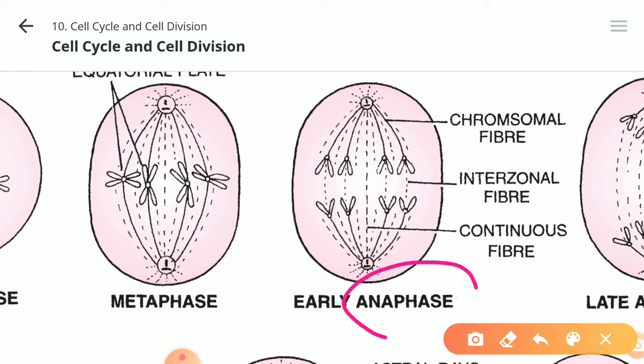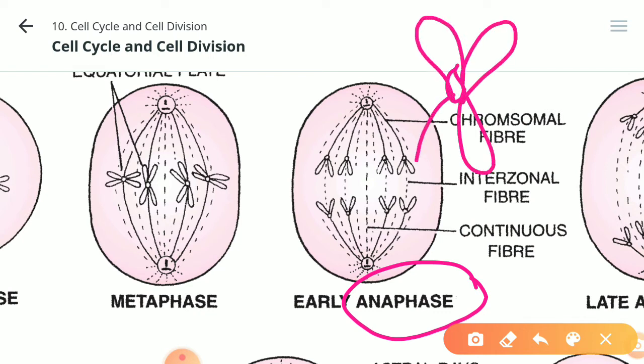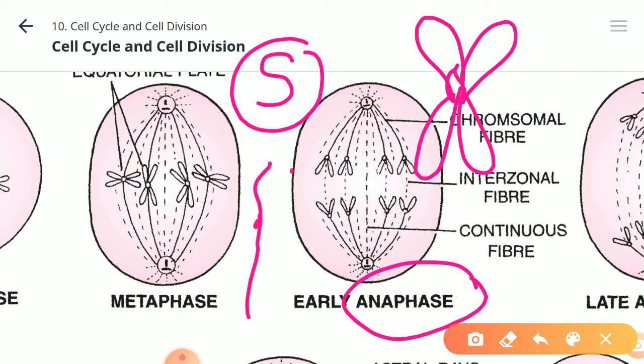Next is the anaphase. In anaphase, actually what happens, this is a chromosome. Actually a chromosome is drawn here like this. So what do these two parts of the chromosome show us? We know that this particular cell, before entering into mitosis, has gone through interphase. और interphase में one of the stages was S phase. वहाँ पे क्या हुआ था? If this is the DNA, that DNA has replicated. One more DNA like that has been formed. So on one chromosome, the amount of DNA has been doubled.